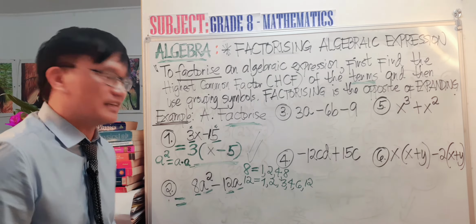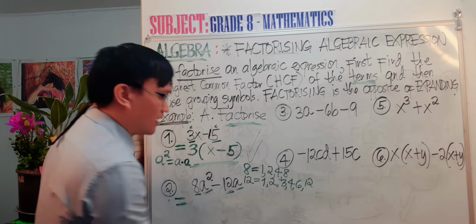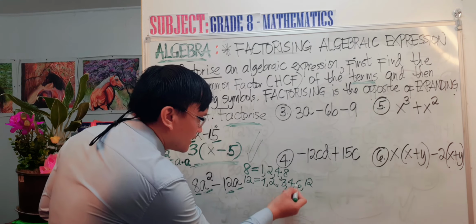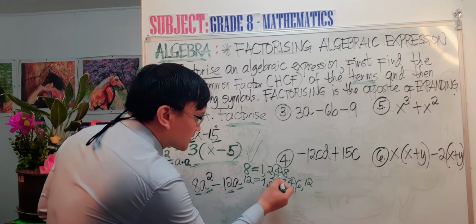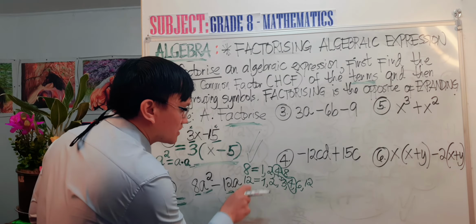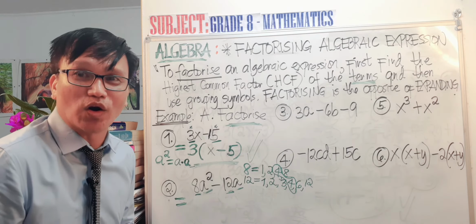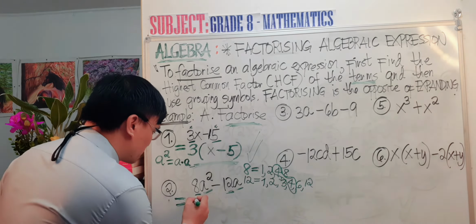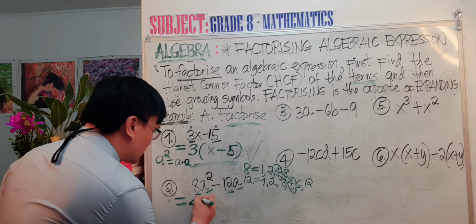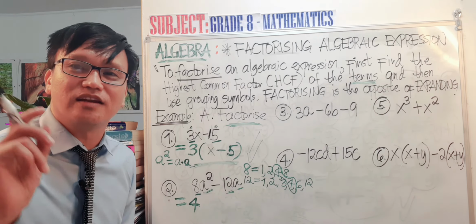Okay, you get it? So of all these factors of 8 and 12, you are now going to get the highest common factor, and the highest common factor between 8 and 12 is 4. So now you will put 4 outside. This is now 4 outside, and then we are done with the numerical coefficient.